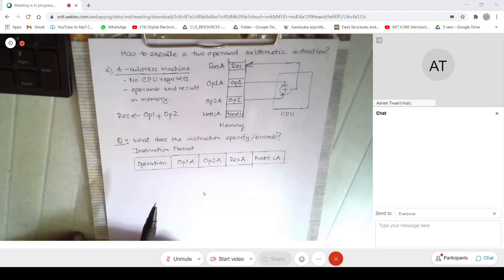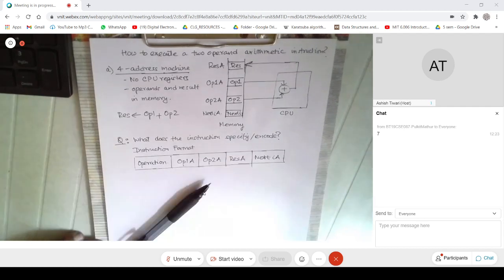How do you get that? Log of the total number of operations which are possible, right? So you get it like that. So okay, this is like 7 bits.